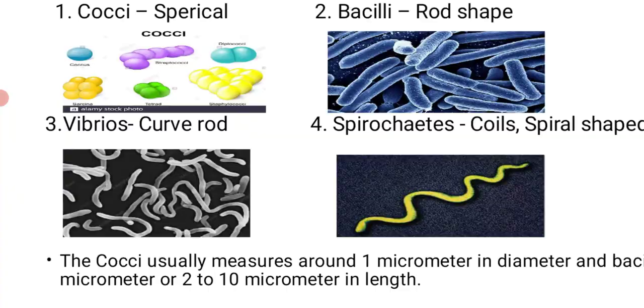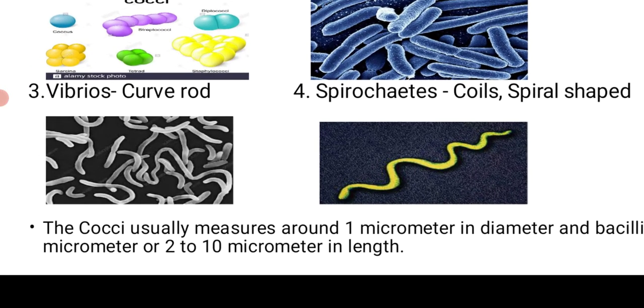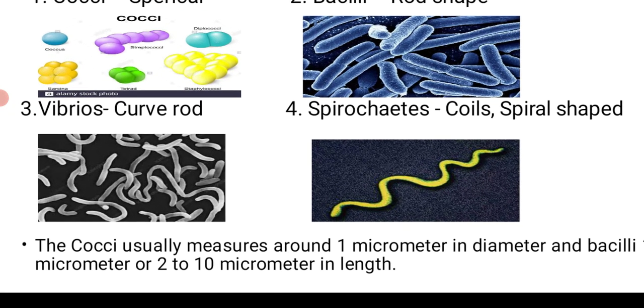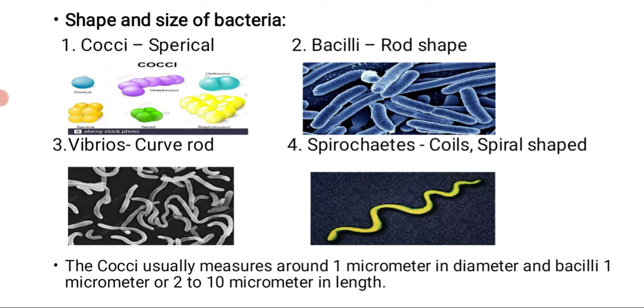So what is the length of these bacteria? The cocci usually measure around 1 micrometer in diameter and bacilli 1 micrometer or 2 to 10 micrometers in length. So this is the shape and size of bacteria, which is viewed under the microscope, how they look under the microscope, and how we can identify and classify these bacteria by observing their shape and size.